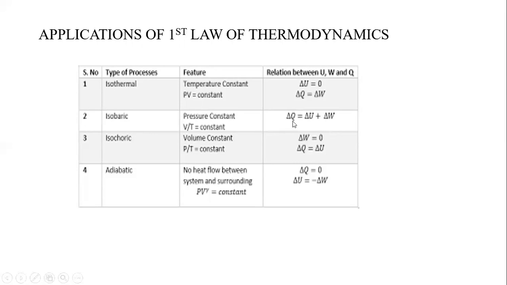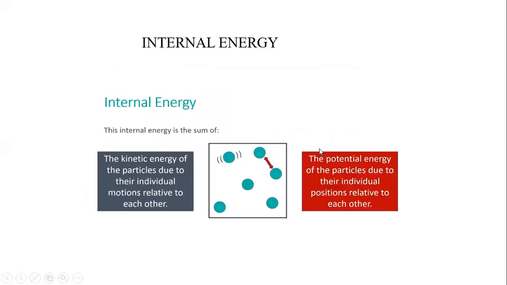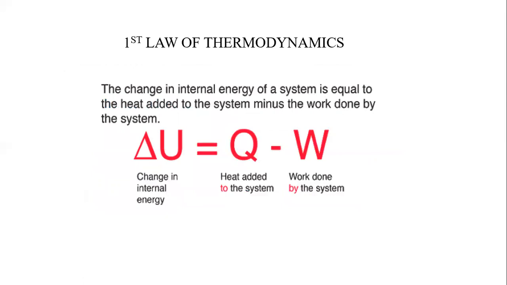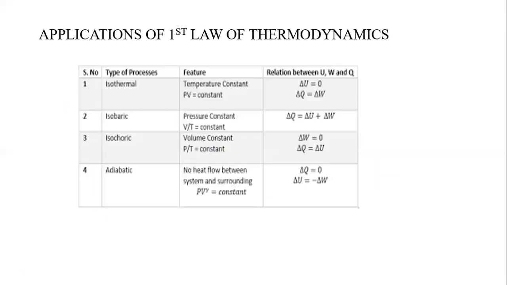If there is no work done, then all the heat will be converted just to increase the internal energy. Have a look at the first law again. If there is no work, it will be zero. So all the energy will be converted to change the internal energy. Constant volume means there will be no work.